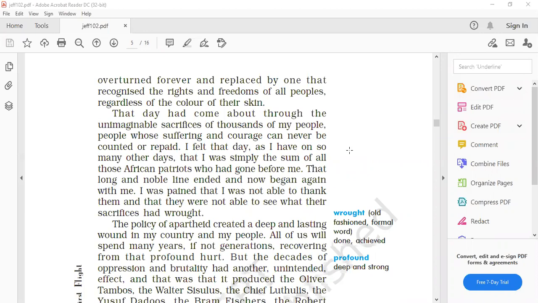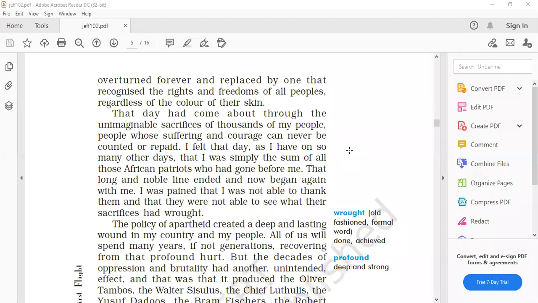Secondly, that those people were not present there to see what they have achieved with their sacrifices. Wrought here means what they had done and what they had achieved with their sacrifices. What is that? That is the liberty and the freedom and the elected democratic government which was going to be established for the equality and for the liberty of all, giving them all equal right and justice.